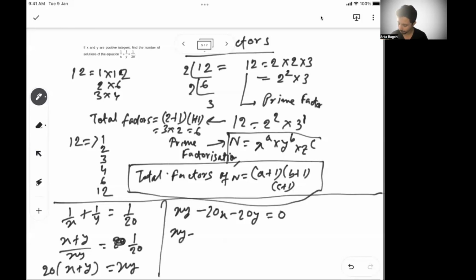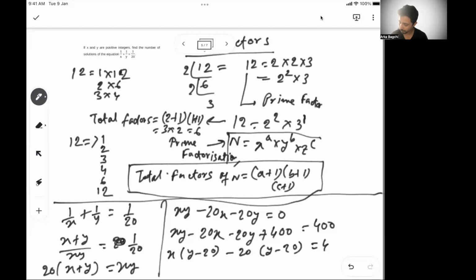So xy minus 20x minus 20y. Since 20 is the coefficient of x, 20 is the coefficient of y. Simple middle term breaking, if you remember, we will have a constant value of 20 into 20, which is 400. So I have to add 400 that side also. So if I take x common, it will become y minus 20. If I take 20 common, it will still become y minus 20. One can say x minus 20 into y minus 20 is 400.